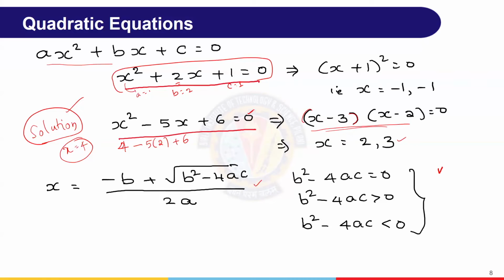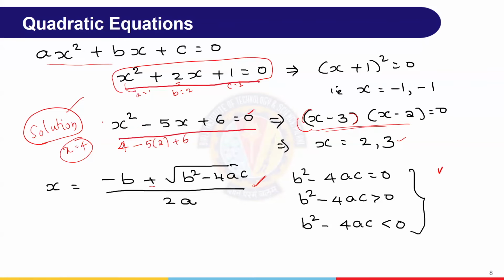This helps us always to find the solution, where x equals minus b plus or minus square root of b square minus 4ac, by 2a. So now we need not worry about how to find the factors. Simply with the help of this expression, we can find the solution. Let us try with this.